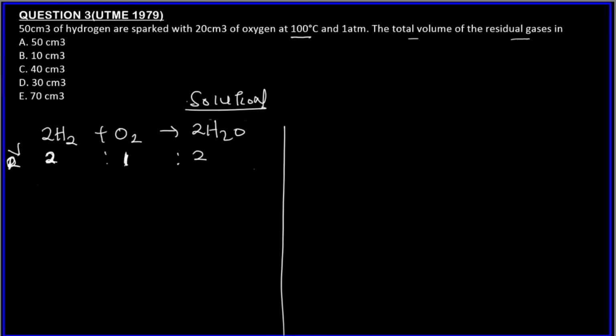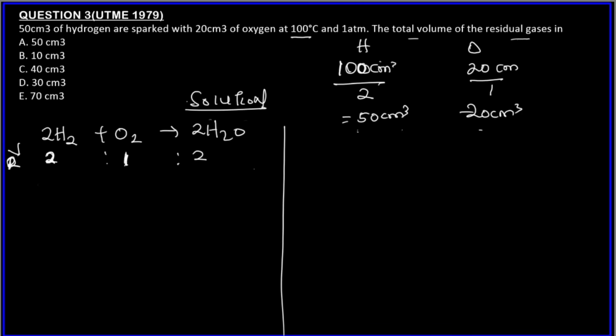So how do we find it? Remember I told you, you take the volume you were given. Here we have hydrogen, 100 centimeter cube. Oxygen gas is 20 centimeter cube. So divide by the stoichiometric coefficient. Hydrogen gas here is 2, oxygen gas here is 1. So this is 50 centimeter cube, and this is 20 centimeter cube. The smallest between them is the limiting reagent. So oxygen gas will be the limiting reagent.